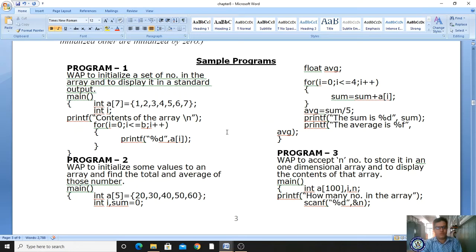Now we will see sample programs. Here some sample programs exist. Kindly pay more attention to these kinds of programs. Okay, we'll see how it will run.